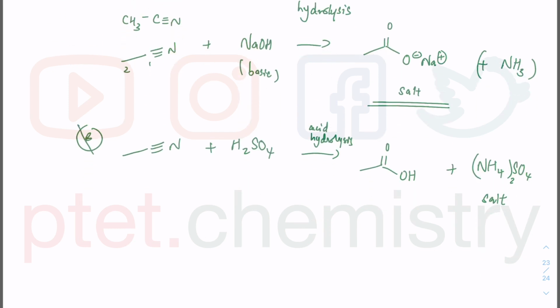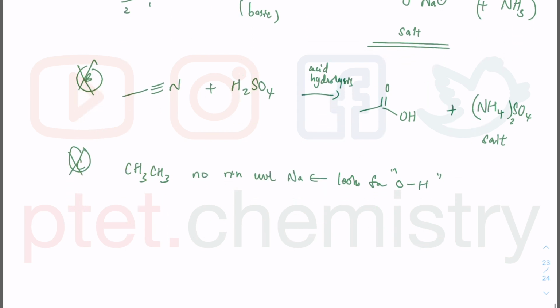Alright, so B cannot be the answer. C, you have ethane with sodium metal. Ethane is CH3CH3, no reaction with sodium because sodium looks for an OH group and you don't have any OH in alkane chemistry.